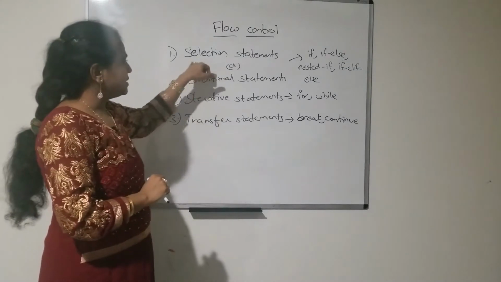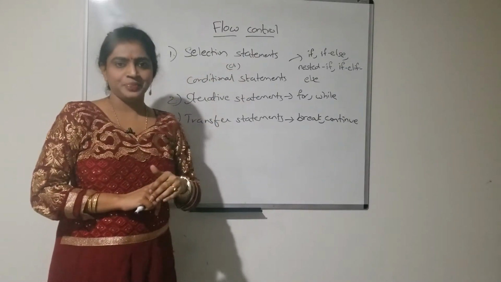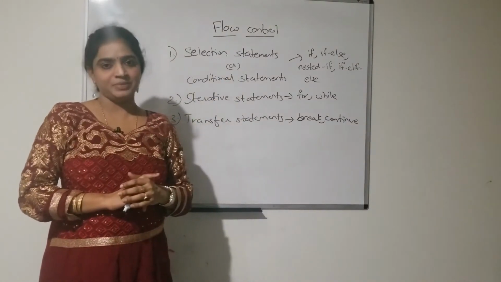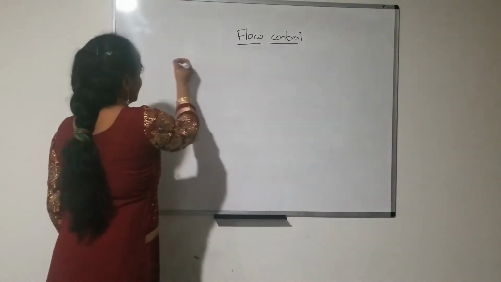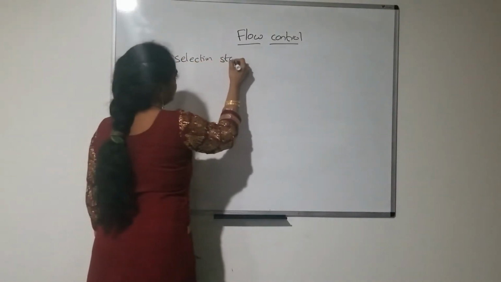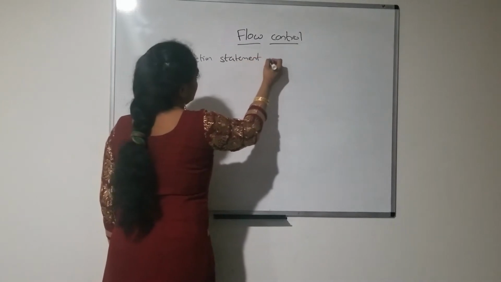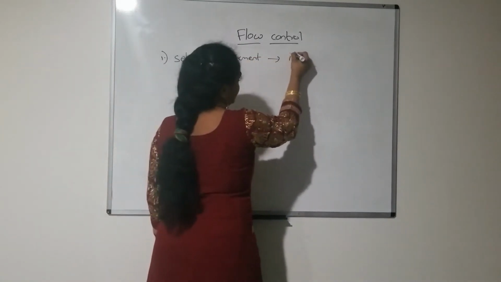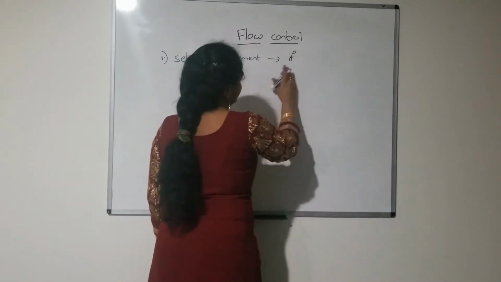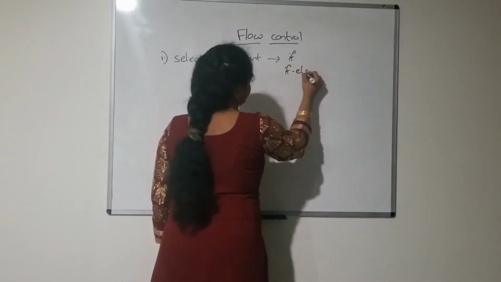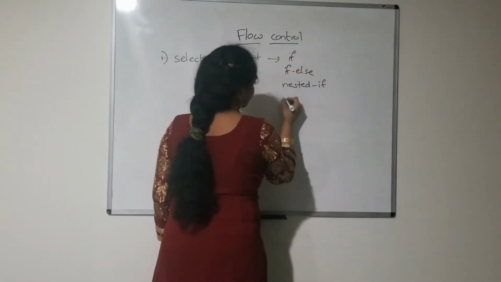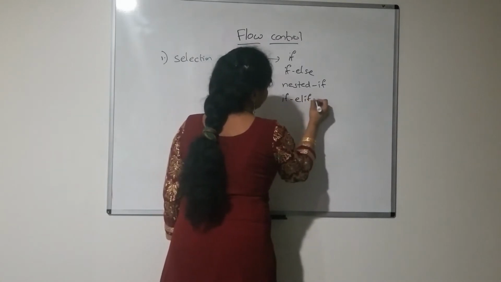First let's start with the selection statements. Before starting these, let me wipe the board and explain. The first one is the selection statement. Here we have four types: if, else, nested if, and if elif else.